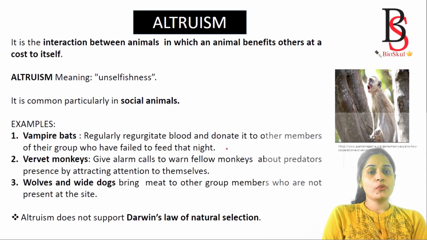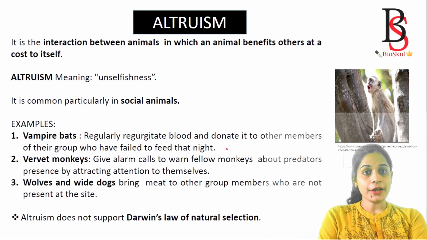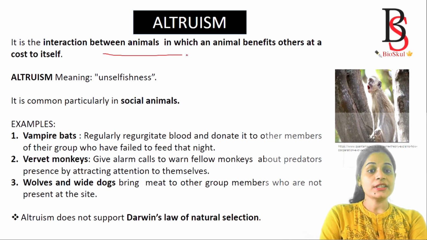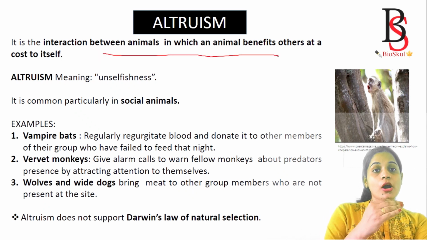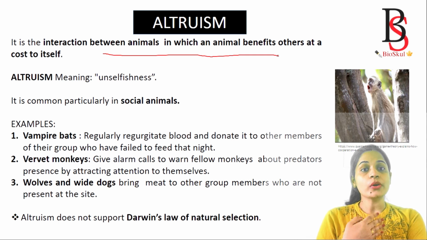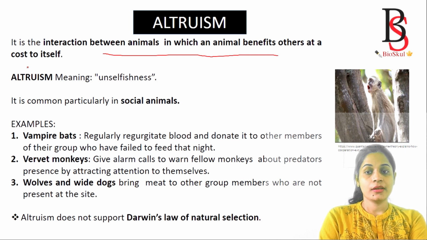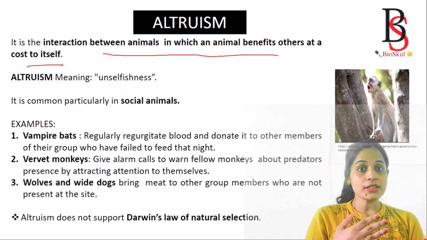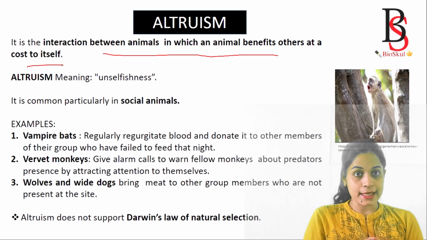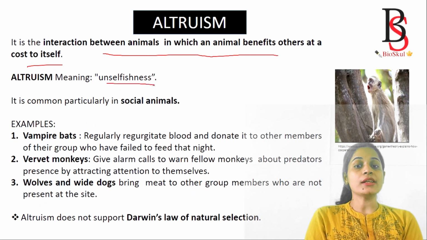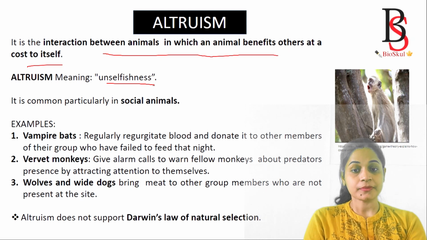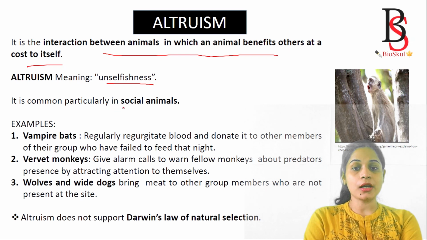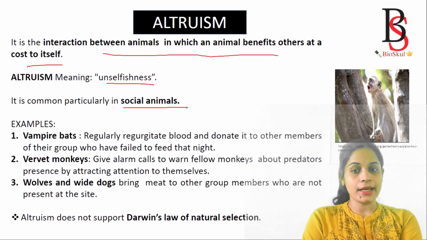So now, what is altruism? Altruism is the interaction between animals in which an animal benefits others at a cost to itself. So altruism means helping others at the cost of itself. It is an unselfish behavior. This type of behavior is common in social animals.